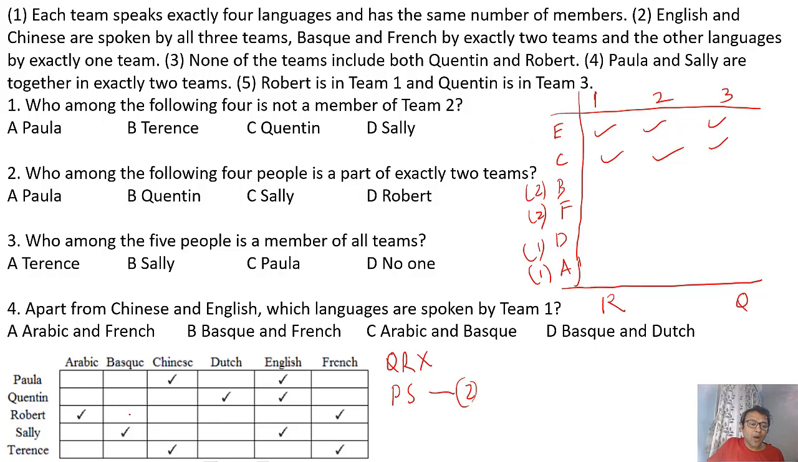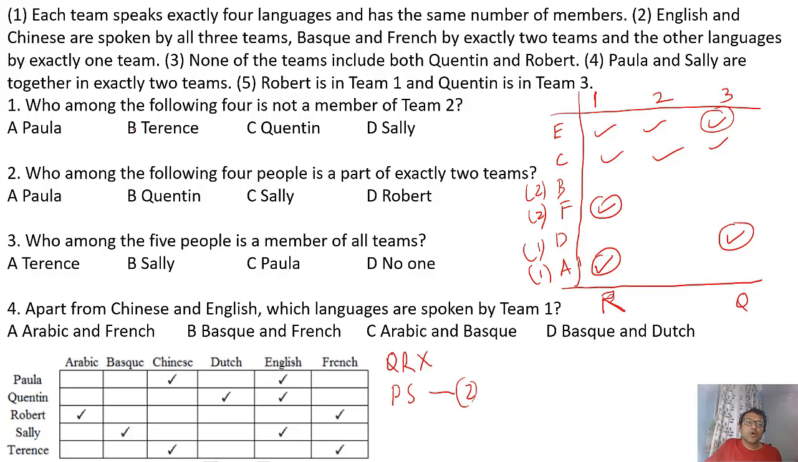So Robert is in team 1, which means team 1 will have Arabic and French, because Robert speaks Arabic and French. And Quentin is in team 3, so team 3 will have Dutch and English. I'm just circling because it's confirmed that these languages are spoken by people who are there. Now looking at only this, I can answer the questions.